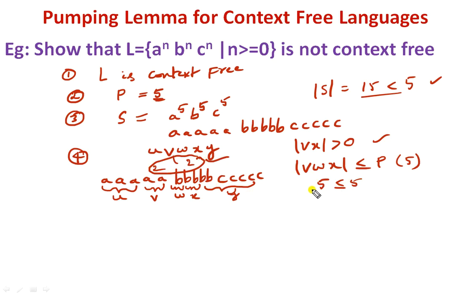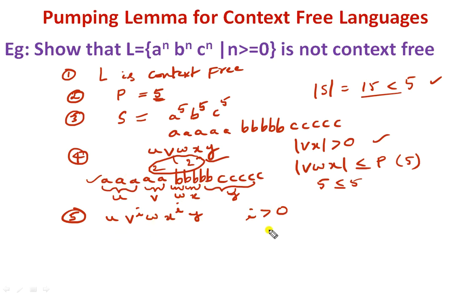And now, what we need to do? In step number 5, we need to find out U, V power I, W, X power I, Y, where I must be greater than or equal to 1, or greater than 0. For the value I equal to 1, the string is already available that belongs to the given language.